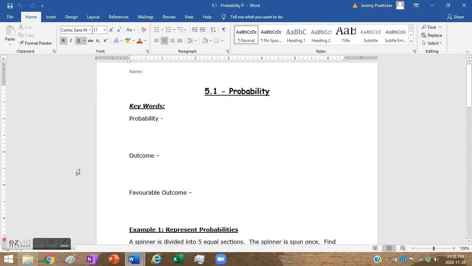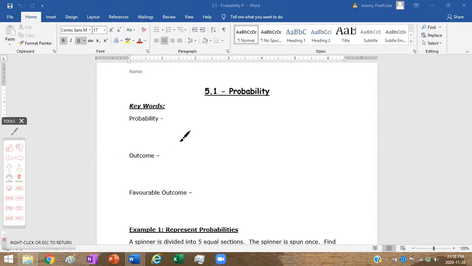Alright, we're going to take a quick look at probability. Most people did not have a lot of trouble with this when we looked at it on the Kahoot the other day, but let's take a look. There are a few definitions here that we should know. Let's start off with three key terms.